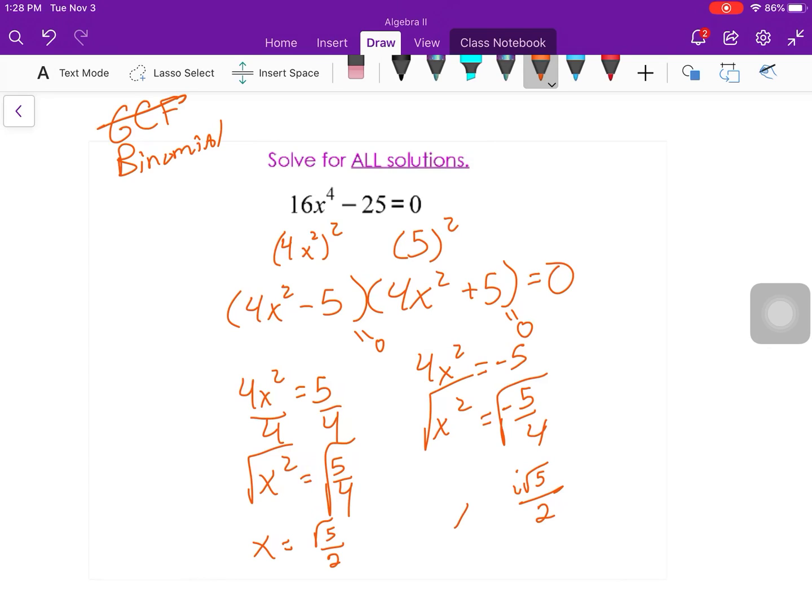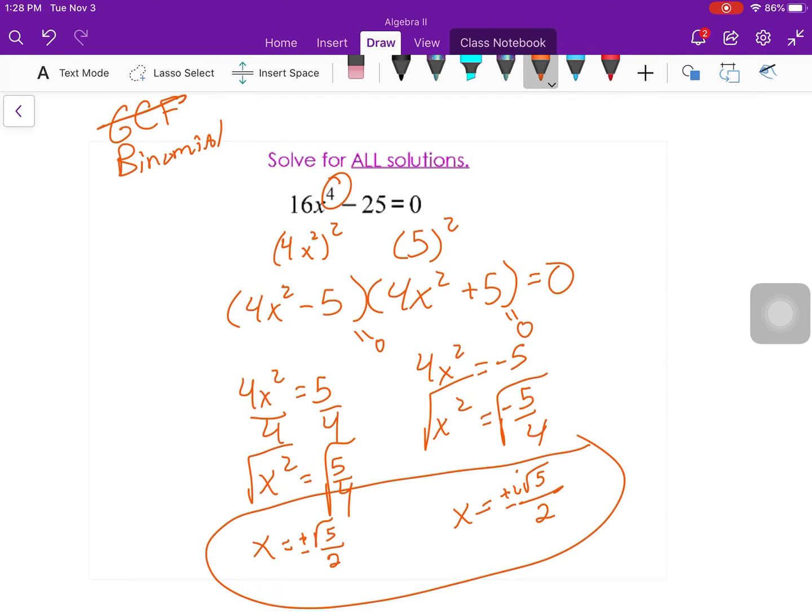And you're thinking to yourself, well, Mr. Thilgis, that's only two answers, but remember when I solve by square root, I have to throw in plus or minus. So there's two answers, there's 3, and there's 4. Okay, makes sense that I get 4 answers because I'm dealing with a quartic, fourth power.